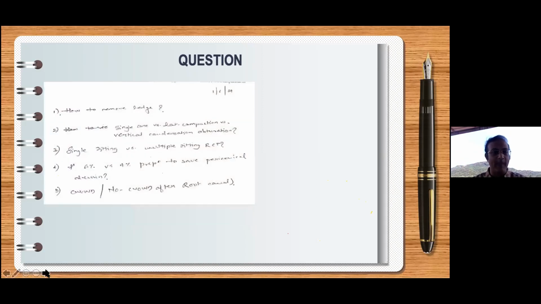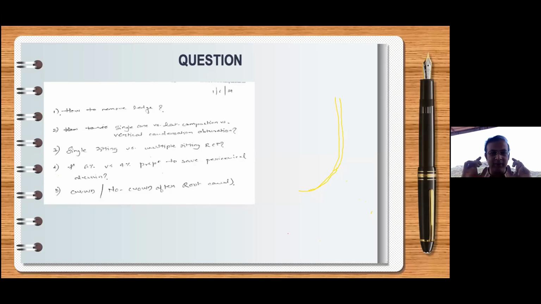Okay. How to remove a ledge? Well, the best thing is not to have a ledge. But unfortunately, if you have it, how do we remove it? Typically, if I have to show you over here, this is a canal. I'm not using a mouse, so it's a little difficult for me to draw. Now, try to understand this, so that removing a ledge becomes very easy for you.